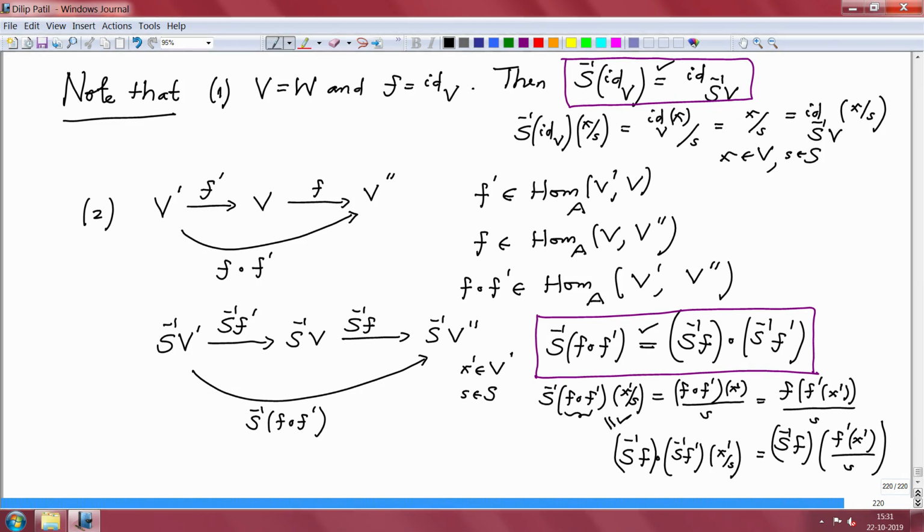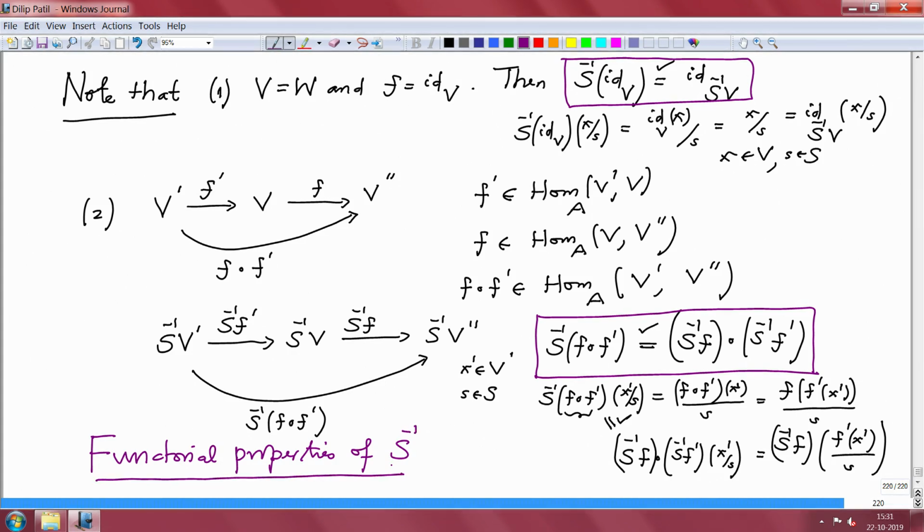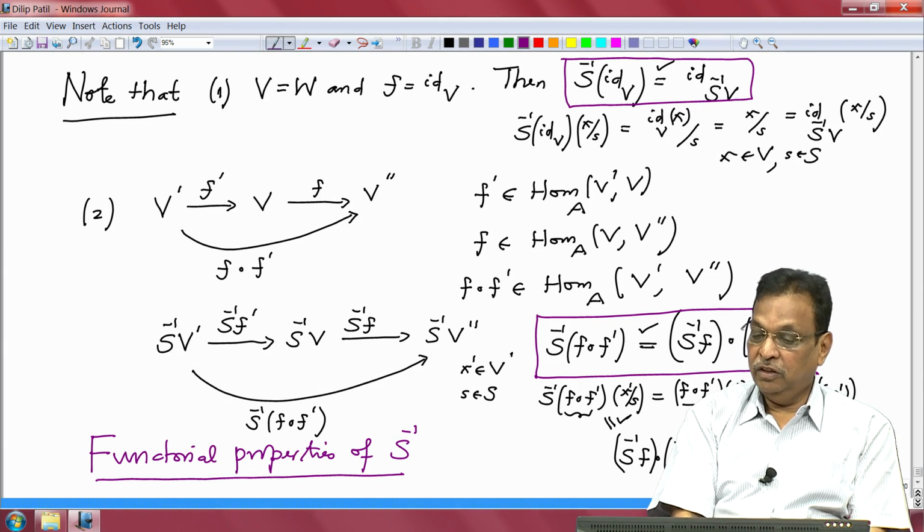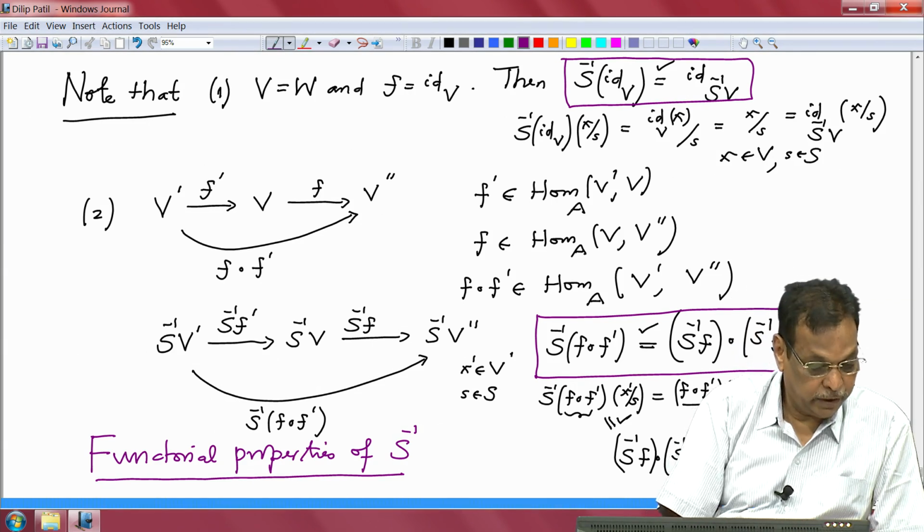Both these properties are so important that they are also called functorial properties of S inverse. I will not say more about it today, but when I go on and have a precise language of categories and functors, these concepts will become more and more clear.